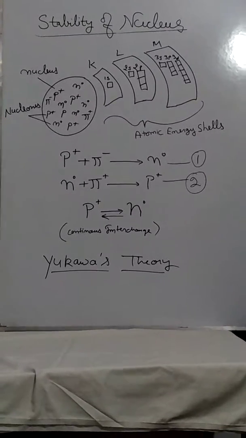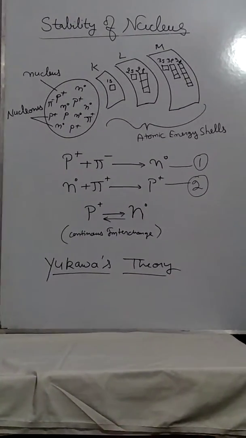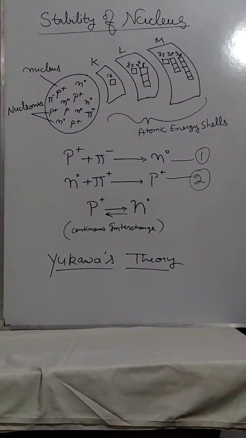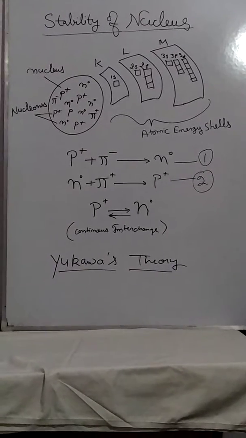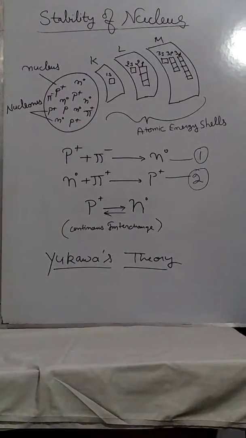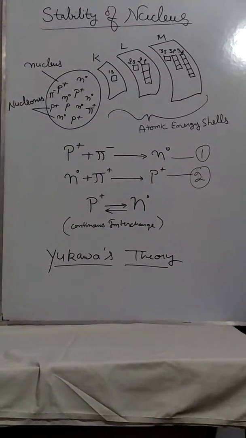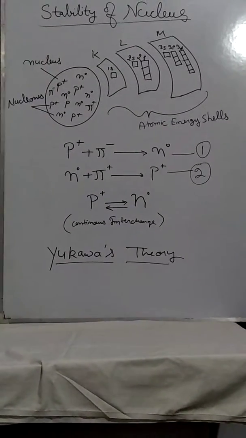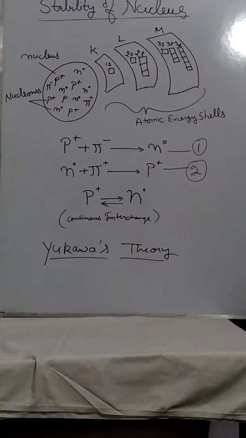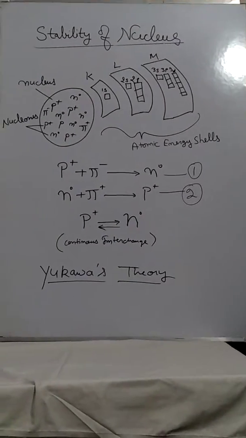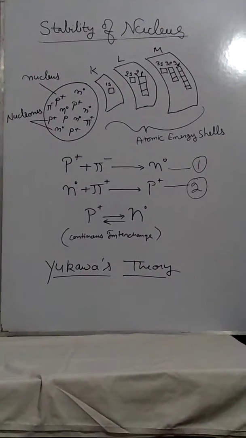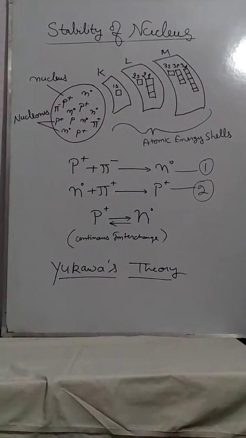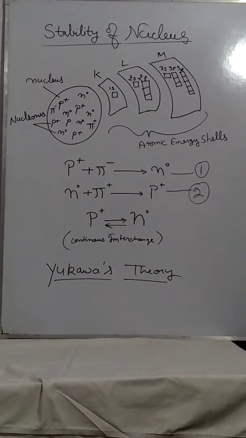Today we are going to discuss the stability of the nucleus. As we all know, the nucleus is among the very stable known structures, and due to its stability only, it is responsible for the stability of the known matter in this universe. Now, why is this nucleus stable? There are many theories, but today we are going to discuss the latest and most relevant one, Yukawa's theory for the stability of the nucleus, which is also known as the meson theory.